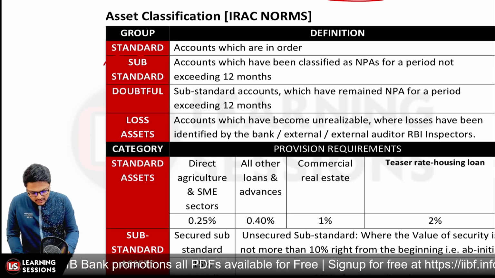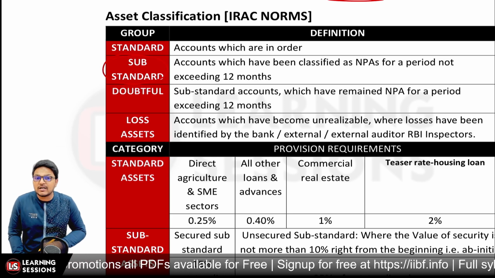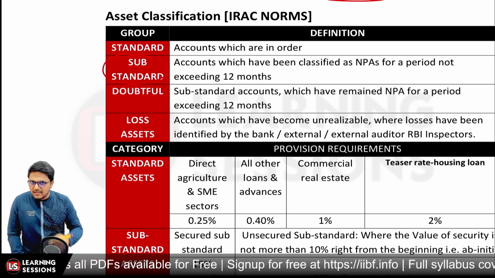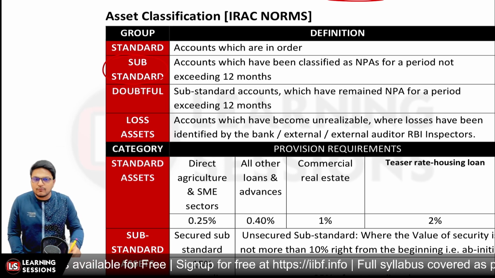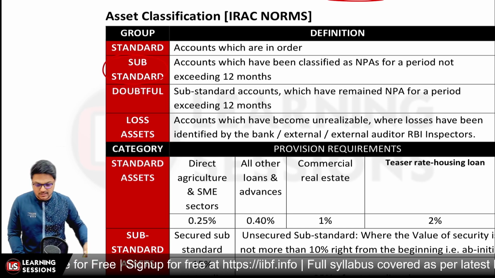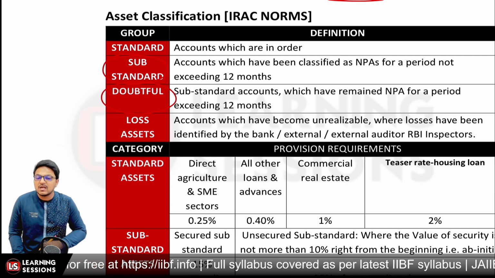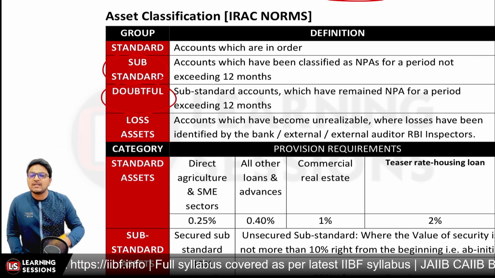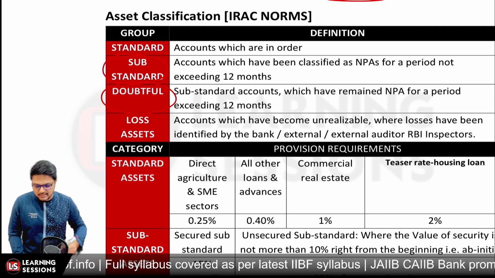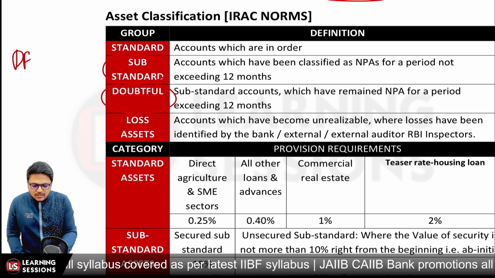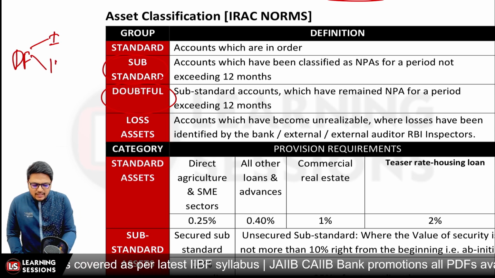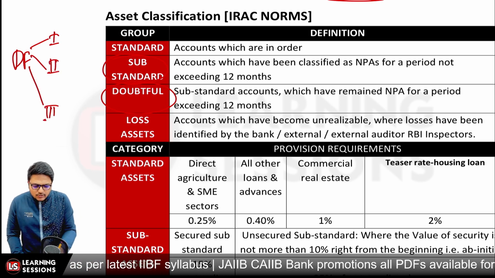And further, it's related to the standard we are having, the substandard accounts. Accounts which are NPA will be substandard accounts for the next 12 months. Once the NPA has a life of 12 months, after that the account is classified as a doubtful asset. Under the doubtful assets, we are having 3 categories: doubtful 1, doubtful 2, and doubtful 3.